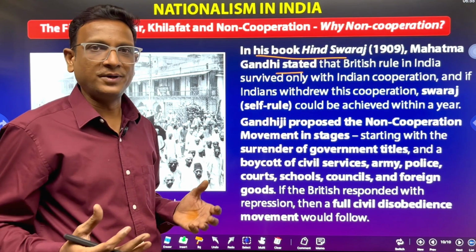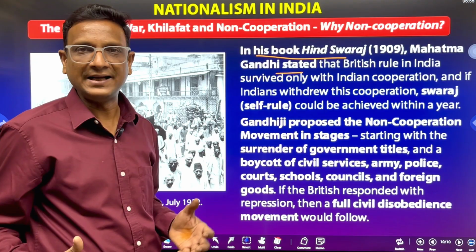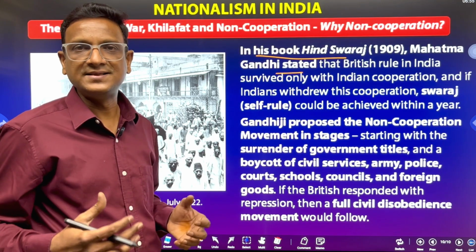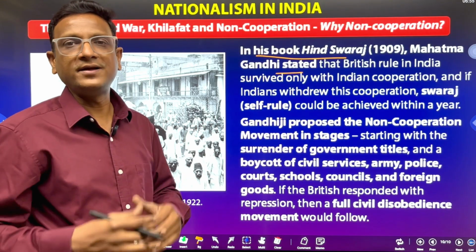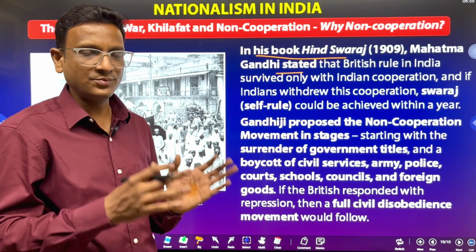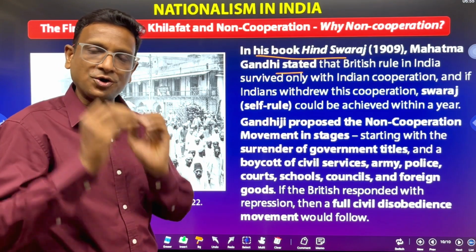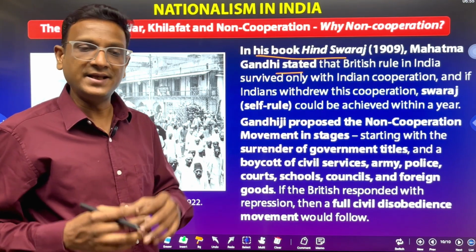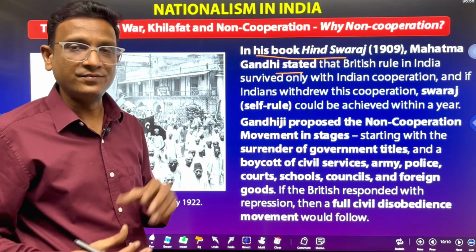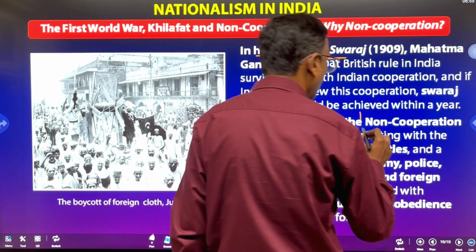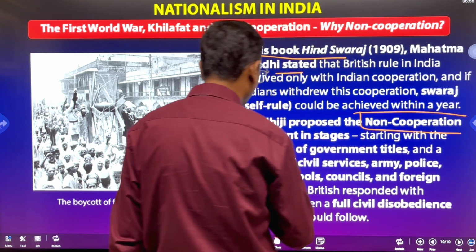Without our cooperation, they cannot live in our land. So we have to give them non-cooperation. We should stop cooperating with them. Once we stop the cooperation, they cannot rule us. That is Gandhiji's idea.